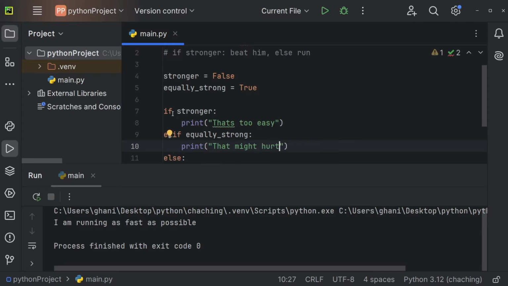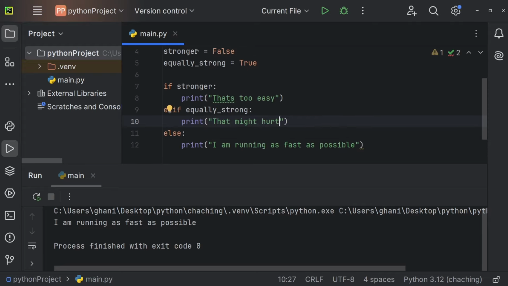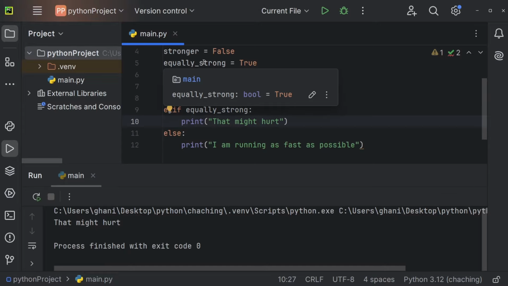Because then the fight might go on a little longer and that might not be too nice. So that might hurt. But if we're not stronger and we're not equally strong, then obviously the other person is stronger. So I'm running as fast as possible. And now when I'm going to execute that, we're getting that might hurt because at the moment we're equally strong.